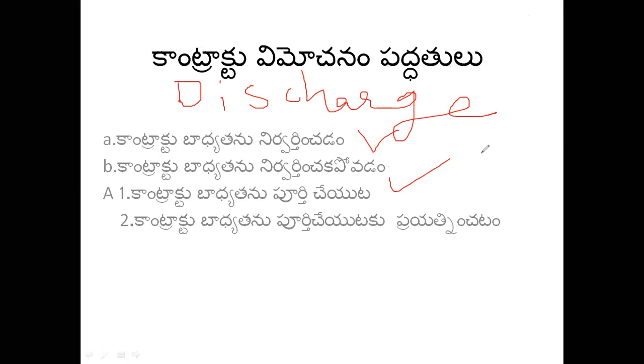So in that case, what actions can be taken? That will be discussed in the discharge of a contract. What are the various modes of discharge of a contract? Discharge of a contract means whether parties are able to fulfill their promises or not. That will be described by discharge of a contract.